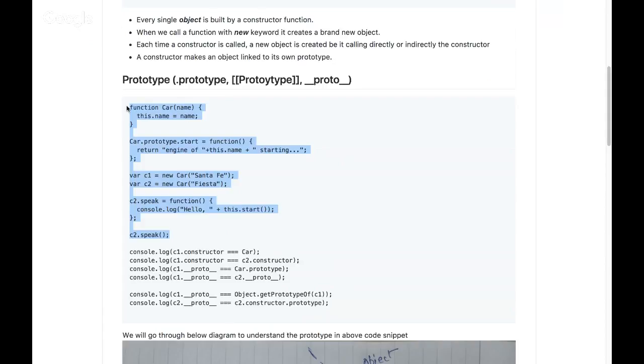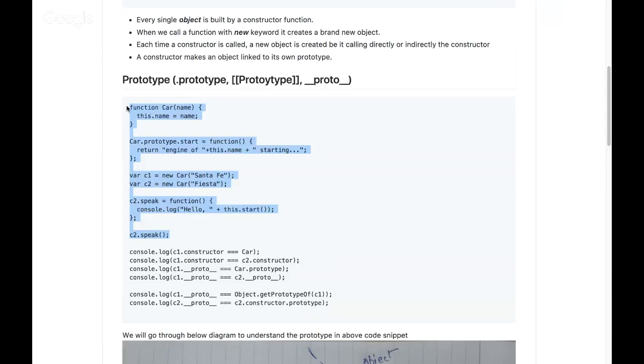If you call it with new, it behaves as a constructor. But just to differentiate between a normal function and a constructor function, visually we just make it caps. That's all. There is no other significance. So function Car takes a parameter, name, and I'm just saying this.name equal to the name I receive.